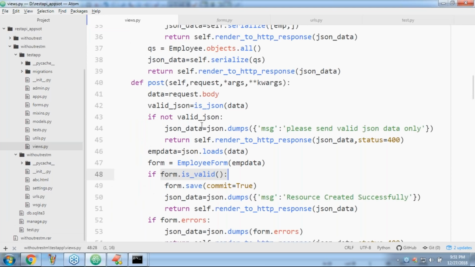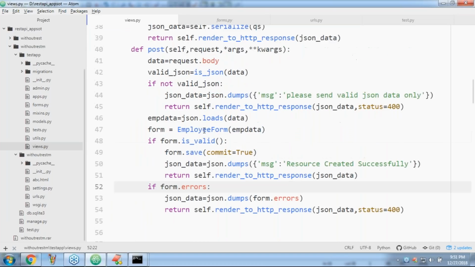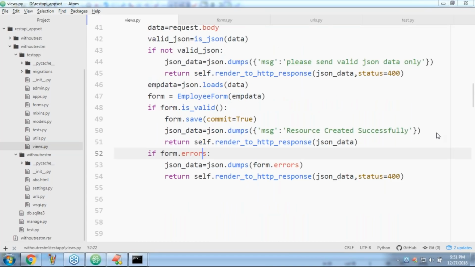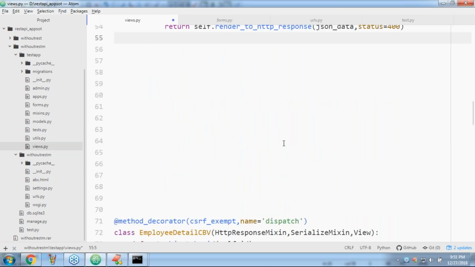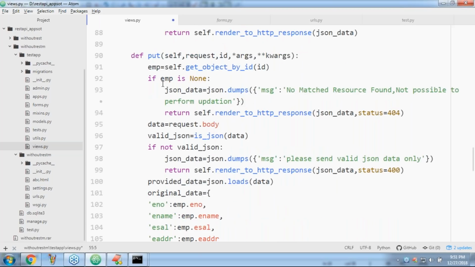Okay, well. Now what about put and delete? It is the same terminology, sir. Let me go for the put method and the delete method. It's very easy, sir. Nothing will be there. So now let me write the code and I will copy paste. Here, just have a look once.